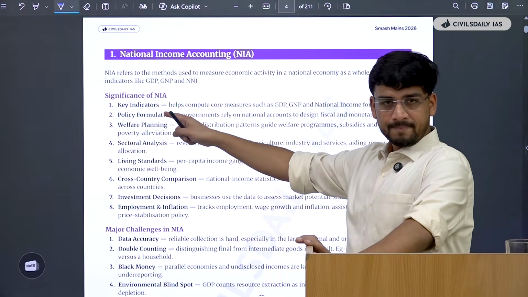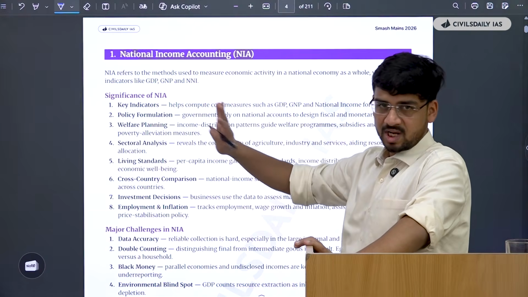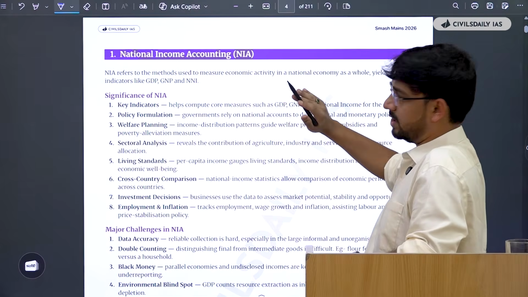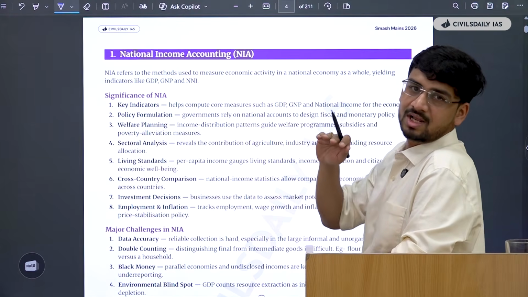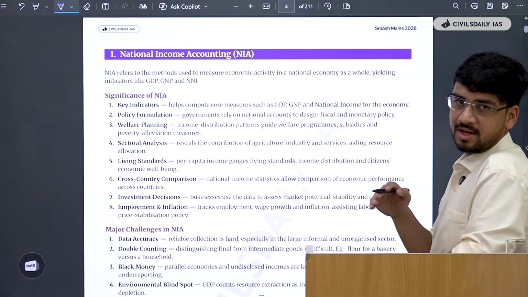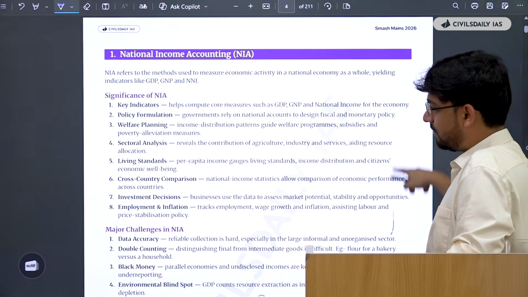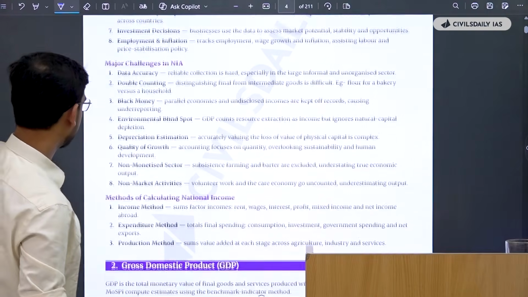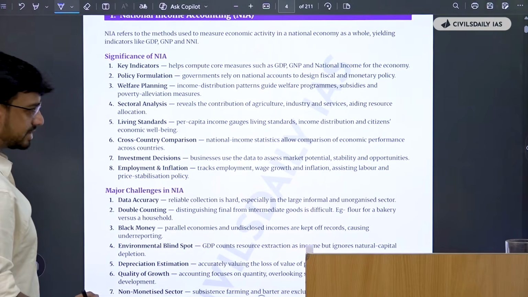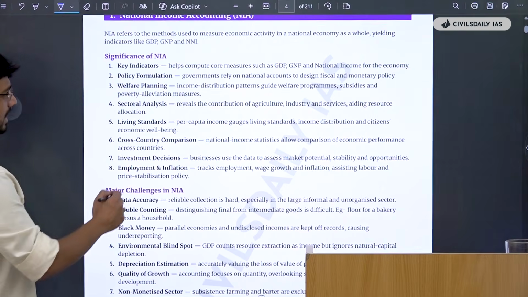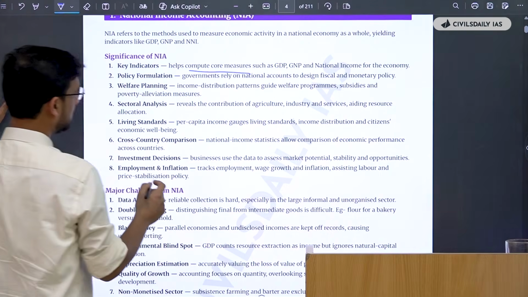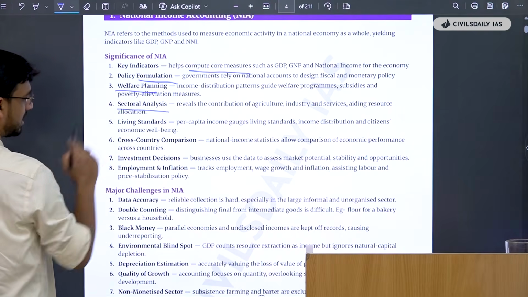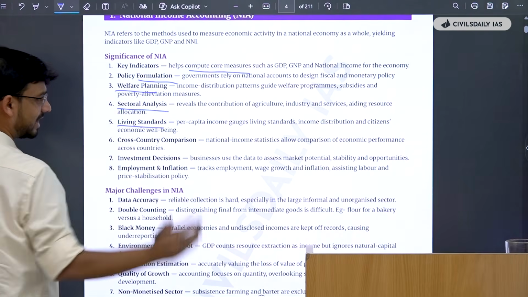If you can see the first head or subhead, they have already given the significance of national income accounting, along with a good intro. So these are kind of topic-wise model answers as well, which you can directly replicate in your answers. They have given it in point format, as I was saying, methods of calculating. If I was to say the significance of national income accounting is it helps in computing core measures, then it helps government in policy formation, it helps in welfare planning, it helps in sectoral analysis, it helps in accentuating living standards as well.